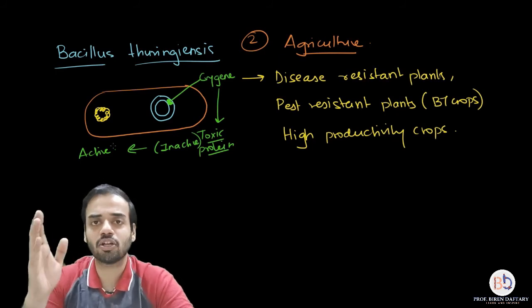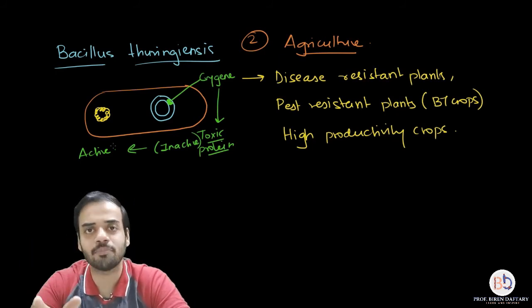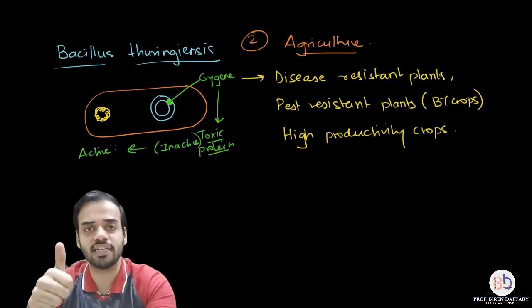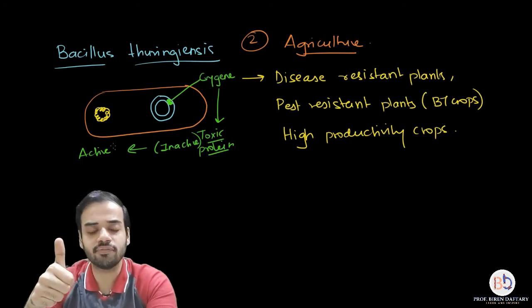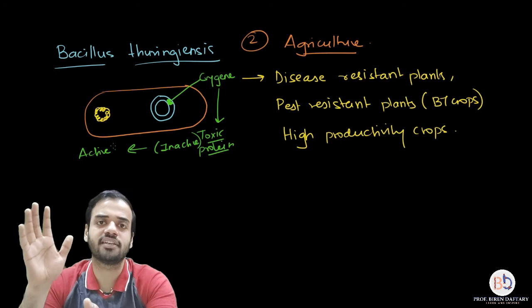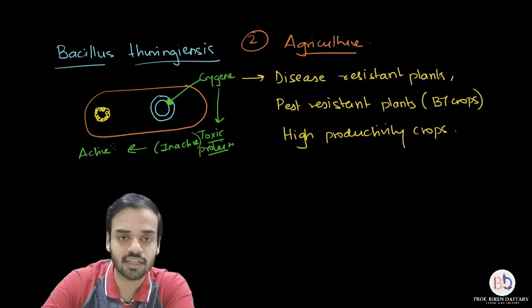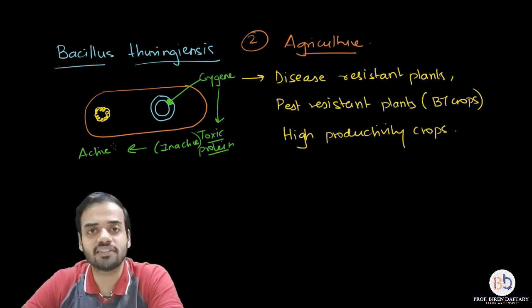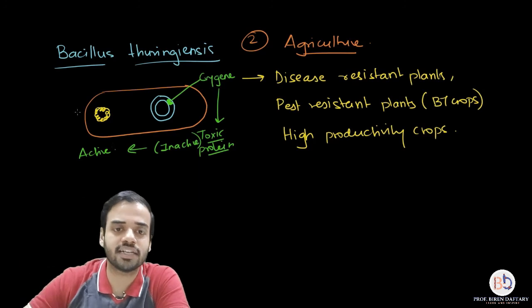Okay, the methodology is going to be the same which we use in recombinant DNA technology. Three things: we need the required gene, we need a cloning vector, and we require a competent host, and then the same thing. So this is the first thing in application of biotechnology in agriculture.